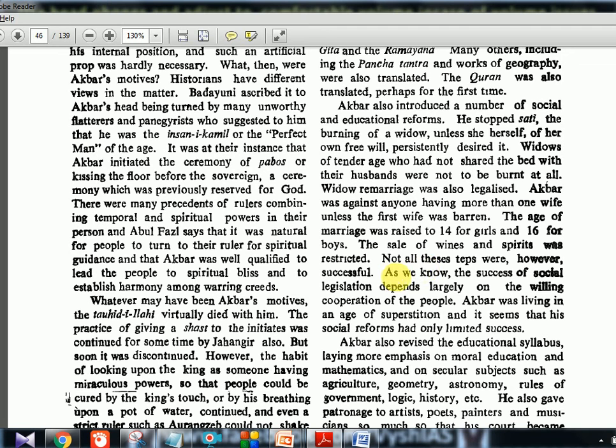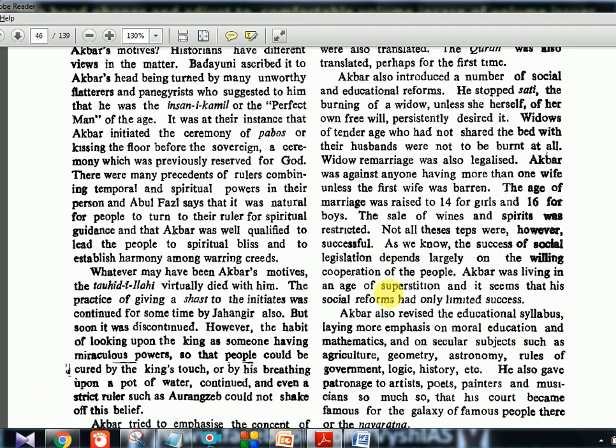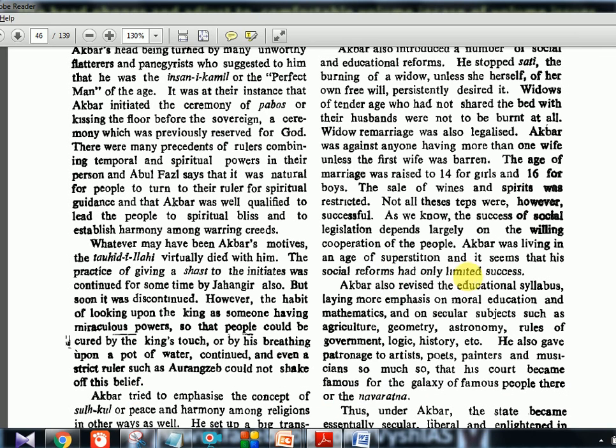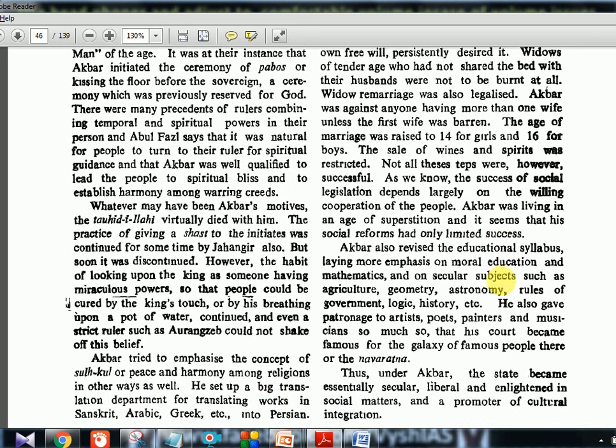As we know, the success of social legislation depends largely on the willing cooperation of the people. Akbar was living in the age of superstition, and it seems that his social reforms had only limited success. That is why, as I told you, he was far more advanced than his time. In his time it was full of superstition and black magic, and people believed in religious leaders, not in social reforms. So Akbar had limited success because people were not willing to change.